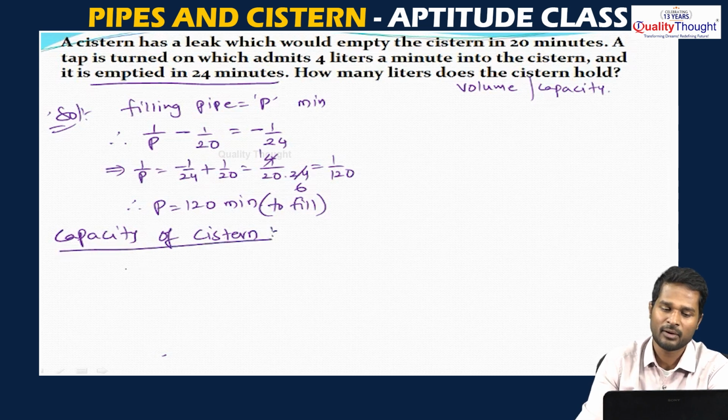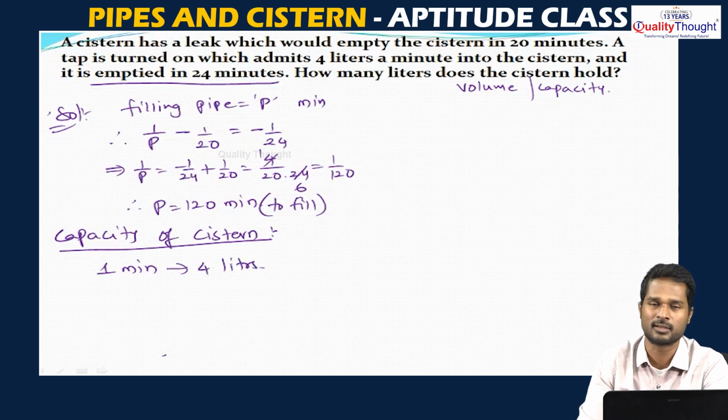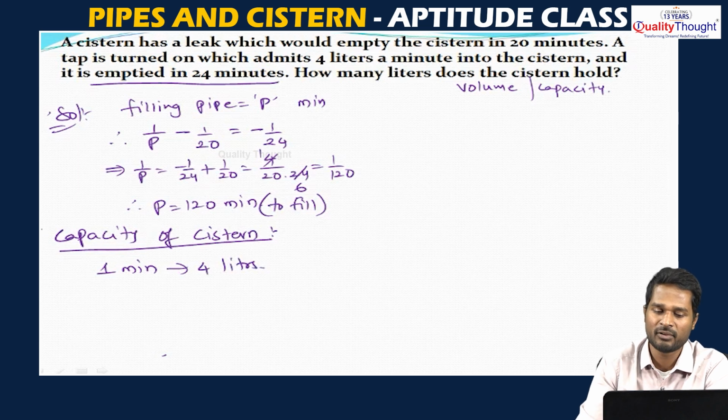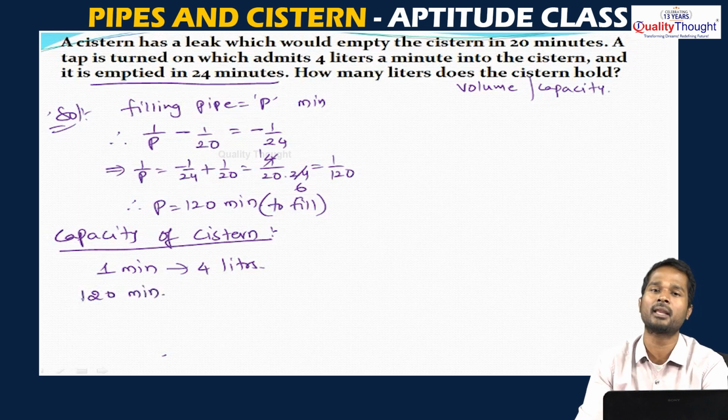See here, in 1 minute it will send 4 liters of water. The pipe which is filling that cistern will send 4 liters of water in 1 minute, but it will fill the tank completely in 120 minutes. So, what is the amount of water that will go into the tank in 120 minutes? That will be nothing but the capacity of the tank.